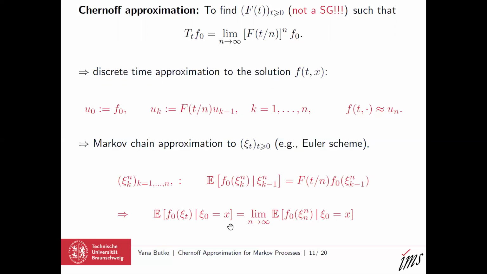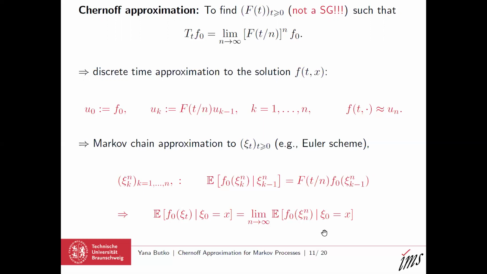And what does it give us? In some cases, this Xi is a solution of a corresponding stochastic differential equation. And then this sequence sometimes corresponds to the Euler-Maruyama numerical scheme for this SDE, and hence this identity is nothing else but the Chernoff approximation.